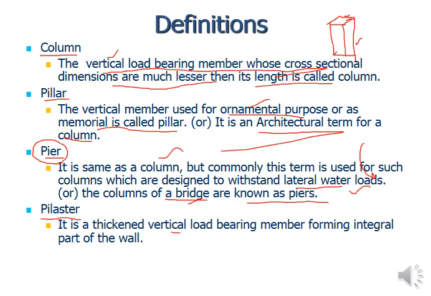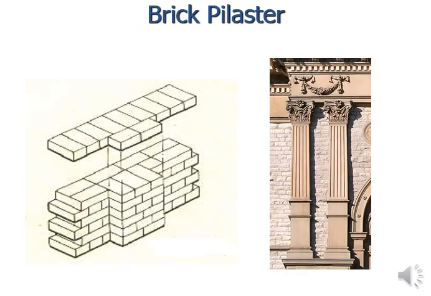Pilaster is a thickened vertical load bearing member forming an integral part of the wall. In the next slide we will see the figure. It is a column, but of brick, extending out of the wall. In parapet walls, in the majority of cases you have seen that. At certain intervals columns are constructed, but those are of bricks, and they extend out of the brick masonry wall. Those are called brick pilasters.